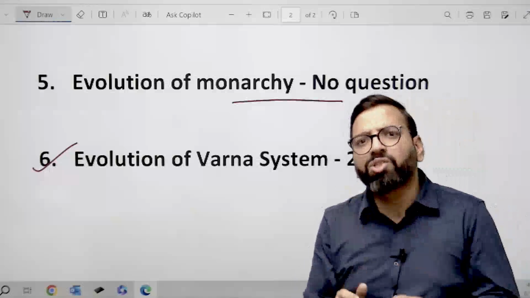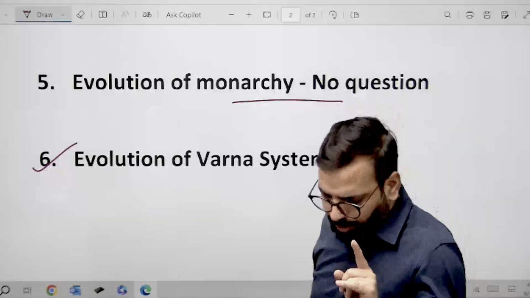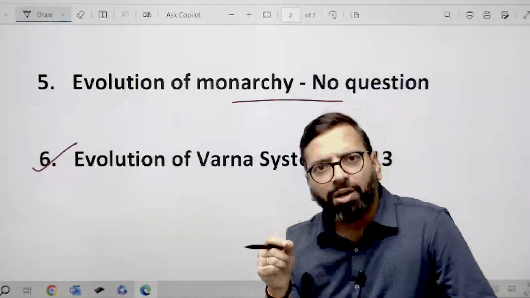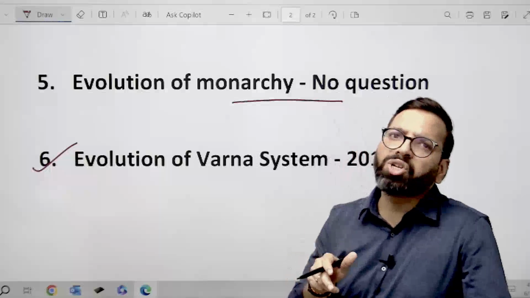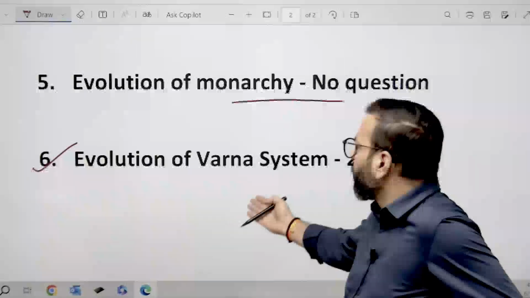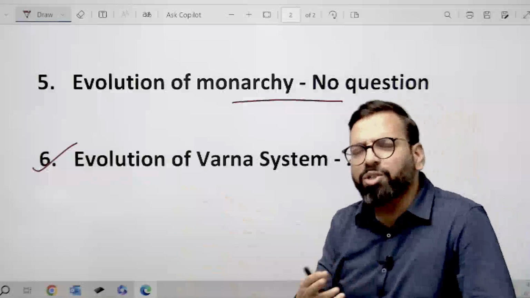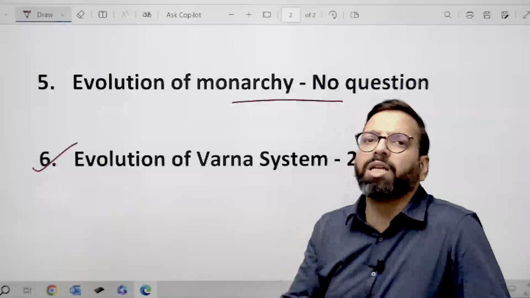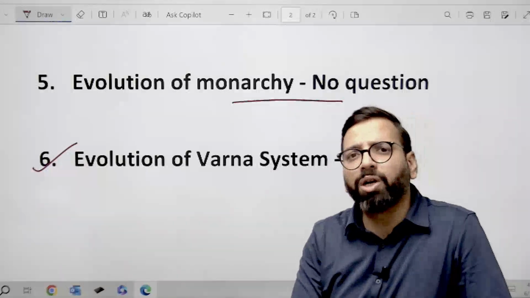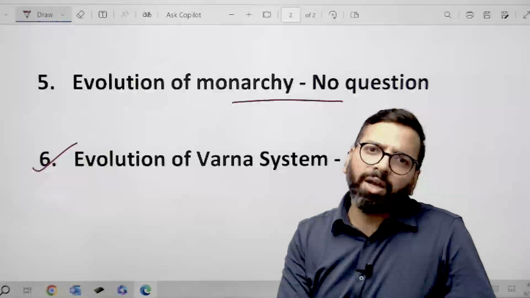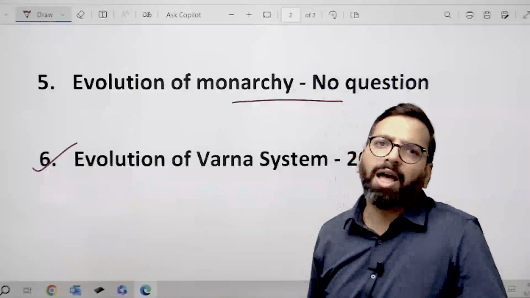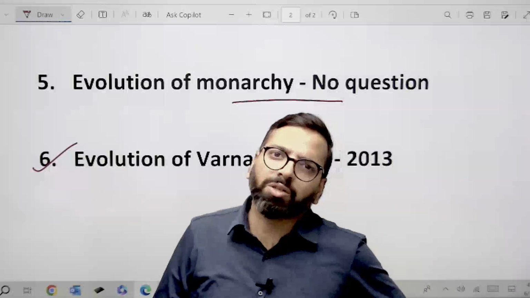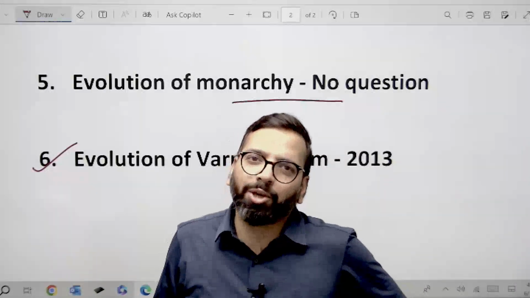So from this chapter, the most important section is definitely your religion, the religious and philosophical literature, and then the social transformation, your Varna system, evolution of Varna system, which is also related to that social transformation only. So these two things must be dealt with, and they must be covered holistically. Okay, we'll meet again with a new chapter and the analysis of the PYQ of those chapters to decode the most important sections of our history optional syllabus. Till then, thank you and all the best.